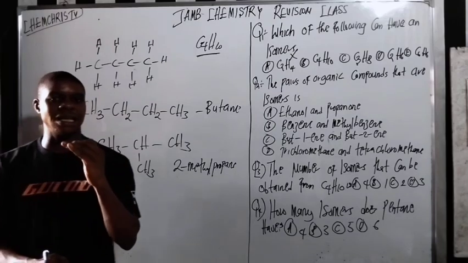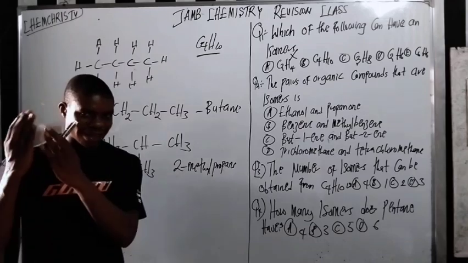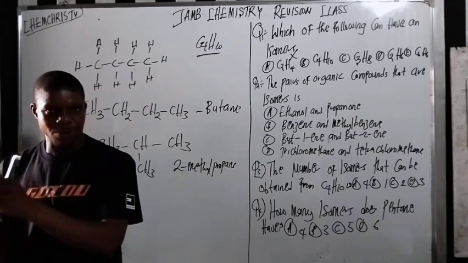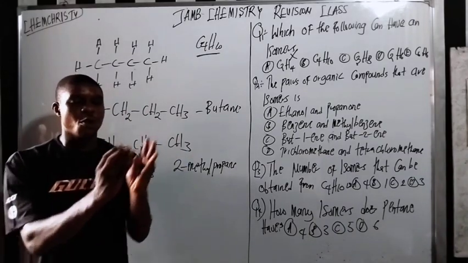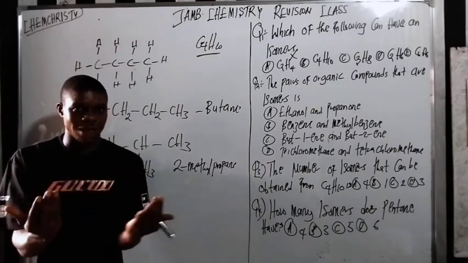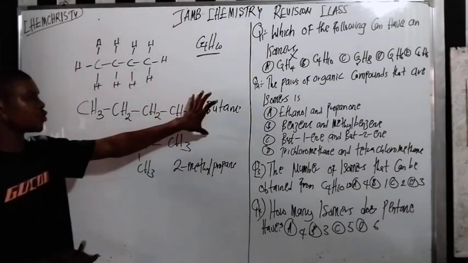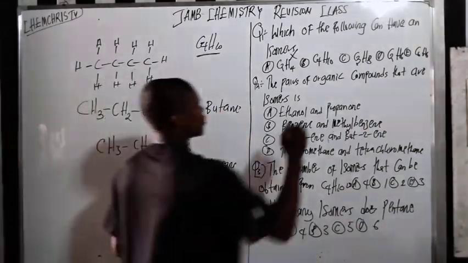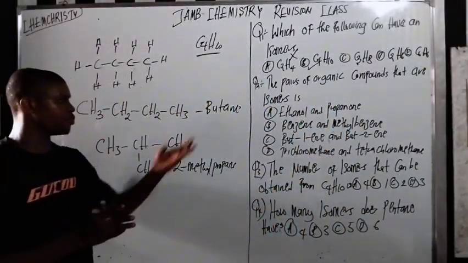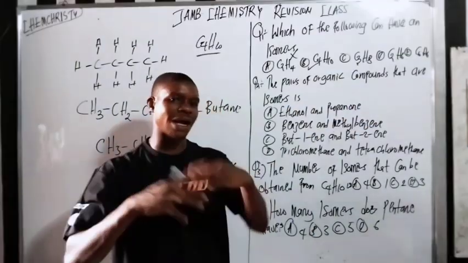Do you understand? So let me explain it again. When you say different structure, that is, they have different IUPAC names. So two or more compounds that have the same molecular formula but different IUPAC names are called isomers of each other. The phenomenon is called isomerism. So C4H10 can be arranged to butane and 2-methylpropane. So this is the correct answer: C4H10 has 2 possible isomers, butane and 2-methylpropane, right?